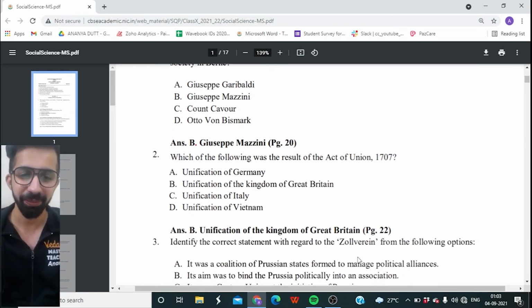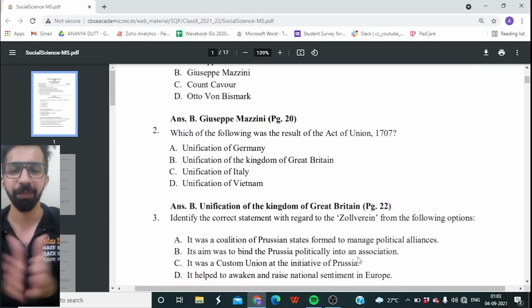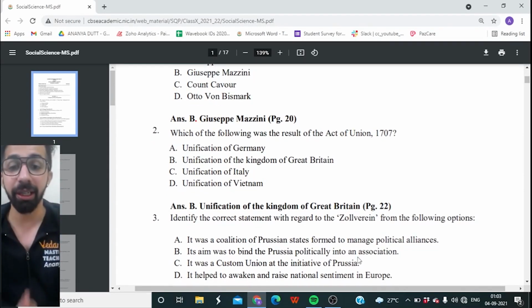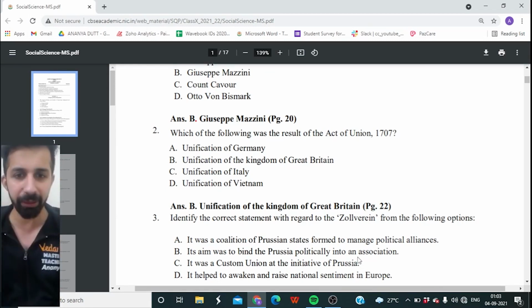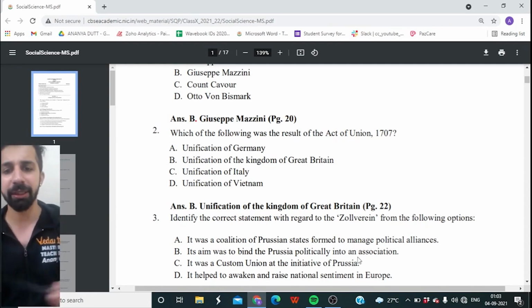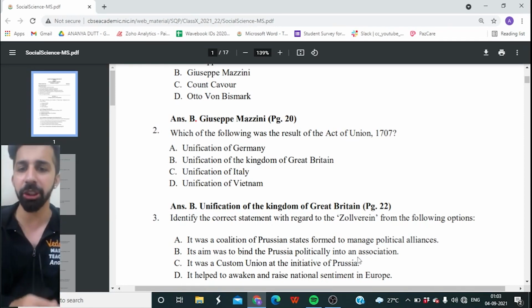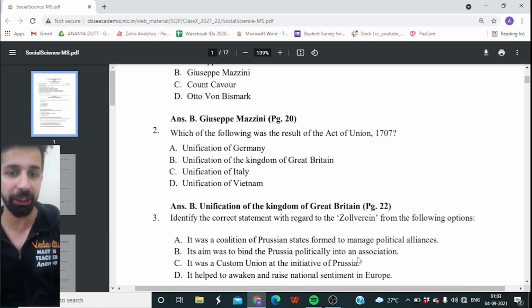Third question on your screen: identify the correct statement with regard to the Zollverein from the following options. So what was Zollverein? Option A, it was a coalition of Prussian states formed to manage political alliances. Option B, its aim was to bind the Prussian political states into an association.